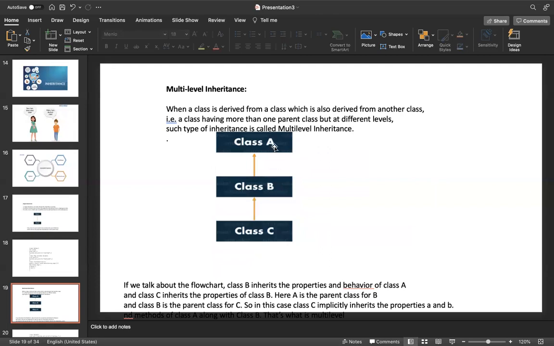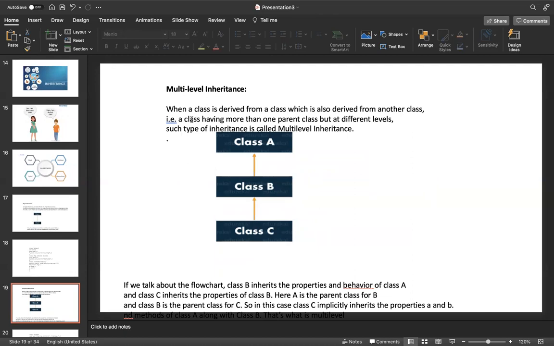See, now B is inheriting A, then C is inheriting B. That means there are 2 levels of inheritance: 1, 2, 3 classes. Total is 3 classes. Then we call it multi-level inheritance.